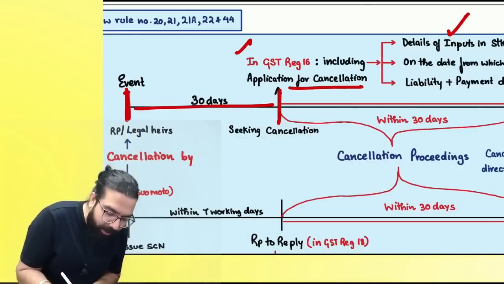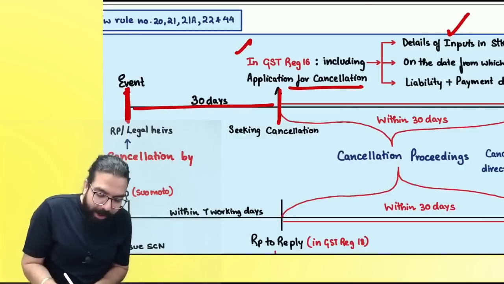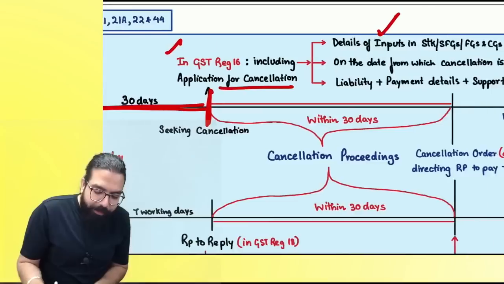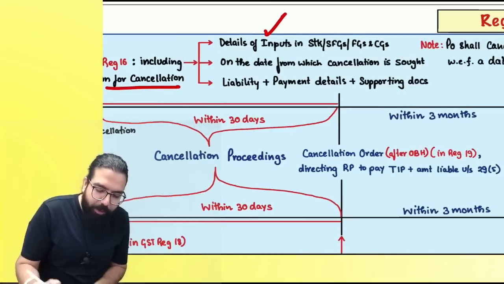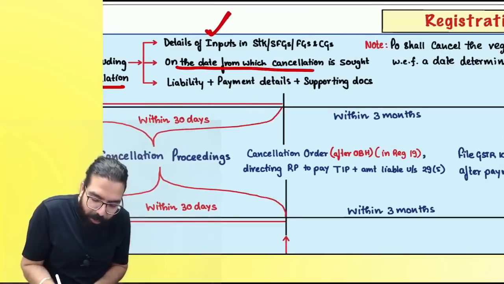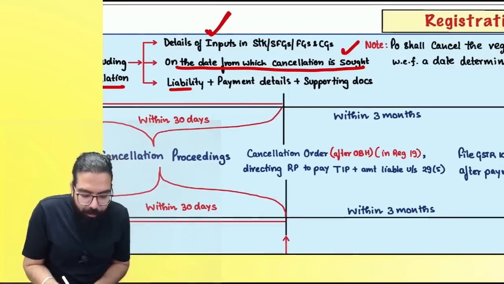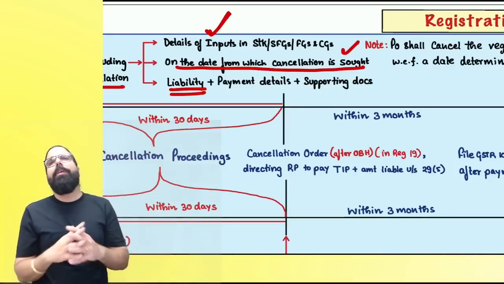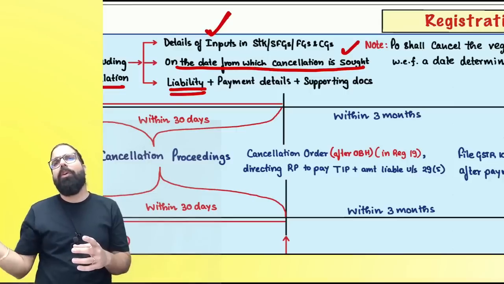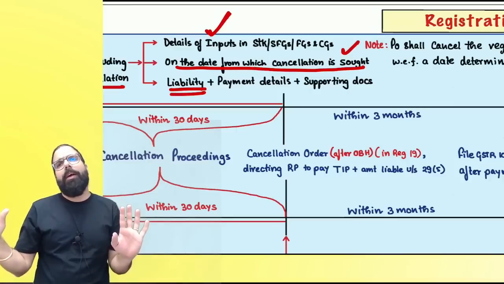The registered person or the legal heir applies, and now you will apply for cancellation within how many days, everyone? 30 days. Now, once you apply within 30 days, you will have to give the details of input on the date from which cancellation is sought. Along with that, you will have to pay the liability. Correct or not? Liability, how will you calculate? ITC taken or the output tax, whichever is higher.